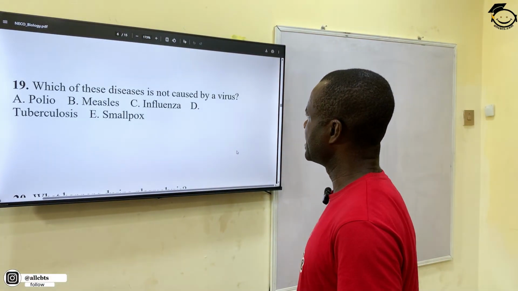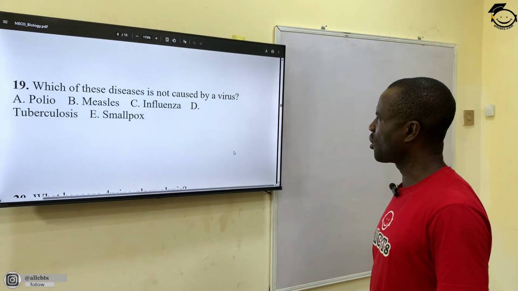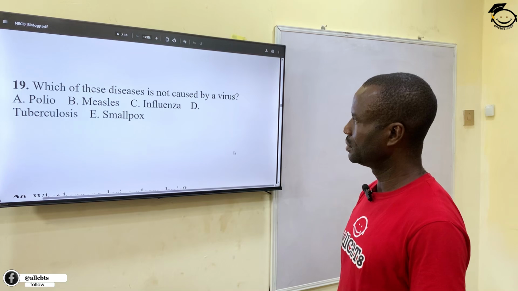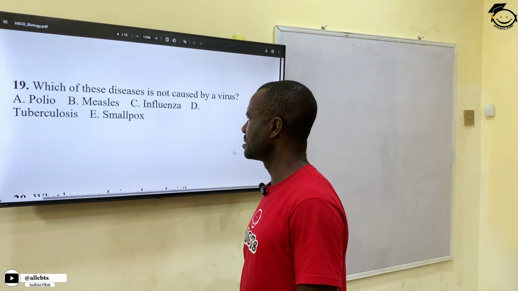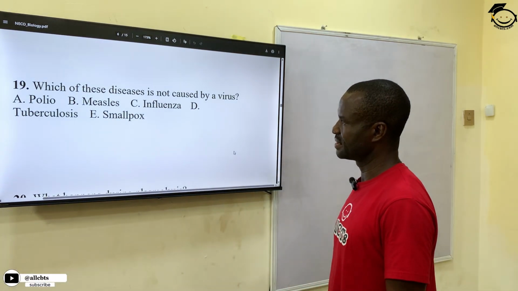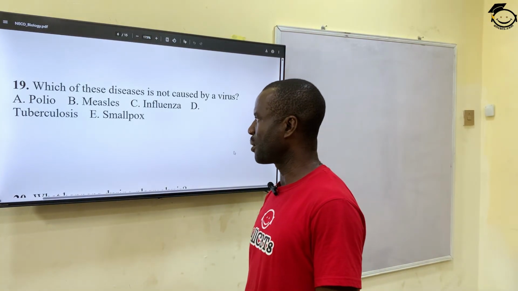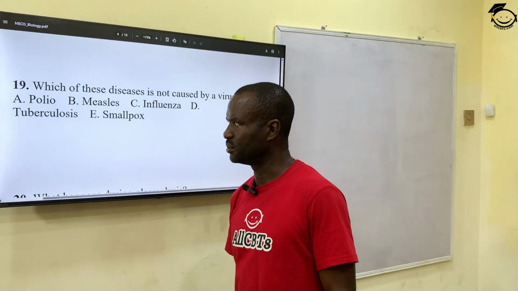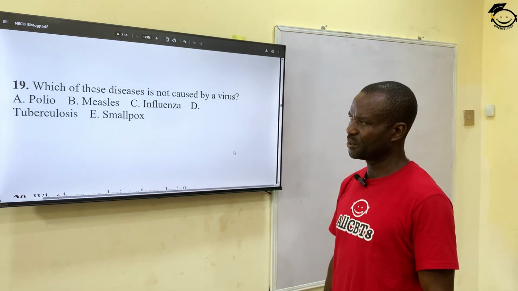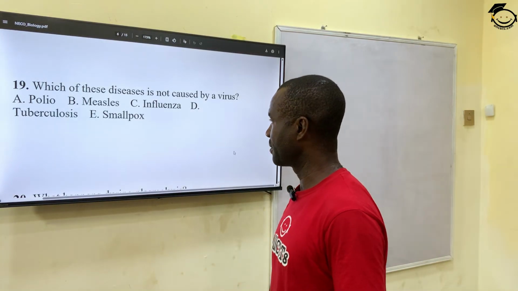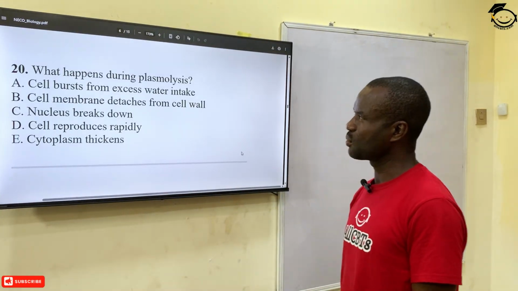Question 19. Which of these diseases is not caused by a virus? A. Polio, B. Measles, C. Influenza, D. Tuberculosis, and E. Smallpox. Polio is the correct answer. Polio has to do with the bones, so it's not caused by virus.